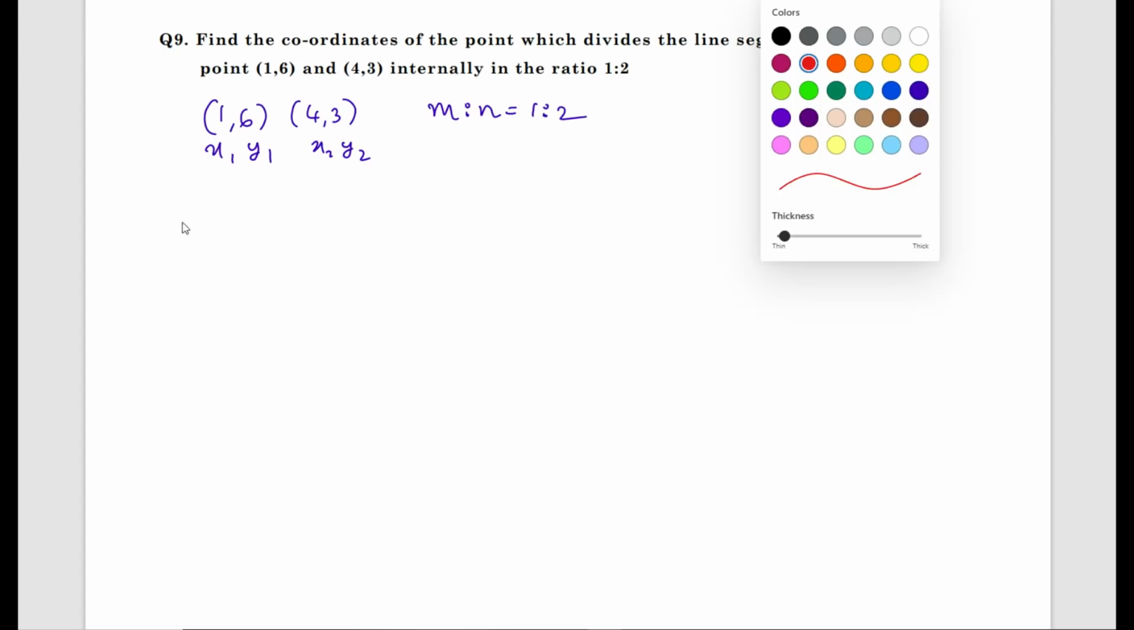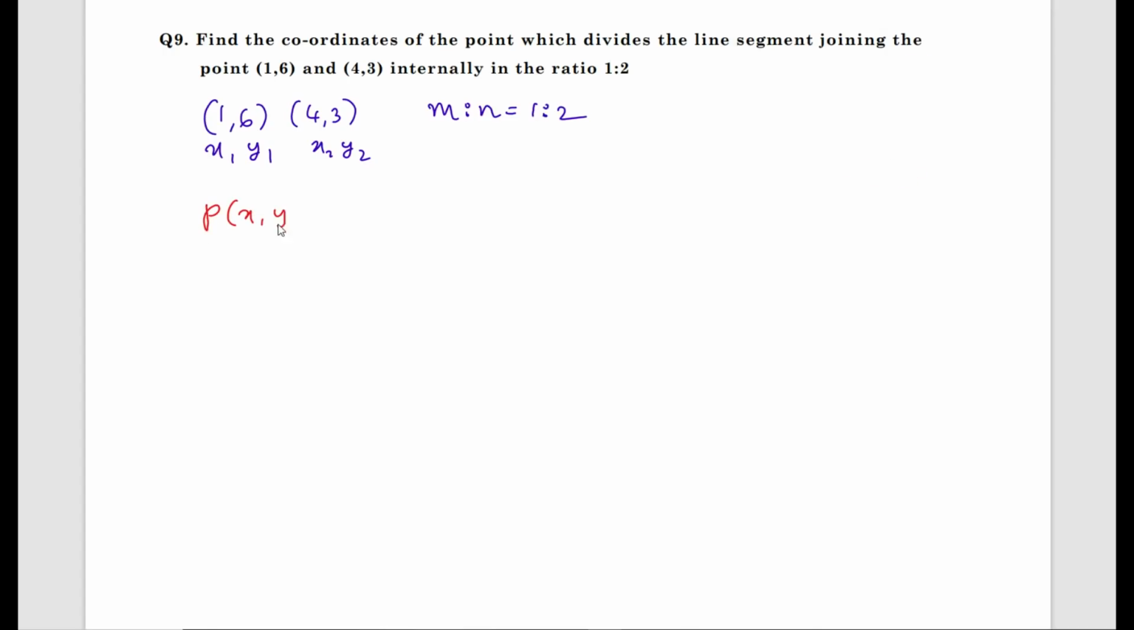Find the coordinates of the point which divides the line segment joining the points 1, 6 and 4, 3 internally in the ratio 1 is to 2. This is a question from the unit coordinate geometry using the section formula. First write down the points 1, 6 and 4, 3. Already I told you, the first step is what? Write down the given data. What is the given data here? The 2 points and the ratio are given. The ratio m is to n is 1 is to 2. Take this as x1, y1 and x2, y2. Write down the section formula. P of x comma y equals what?